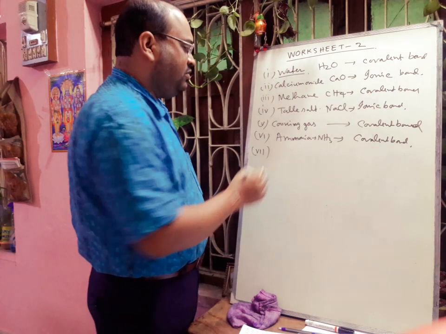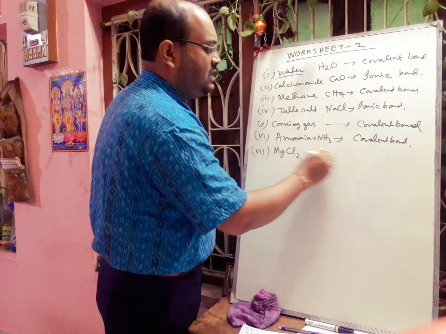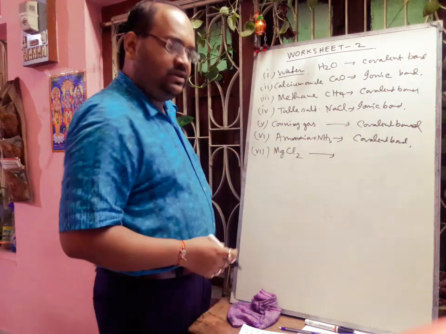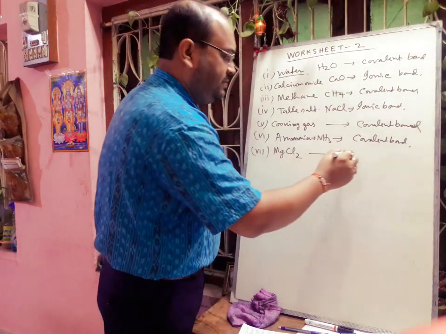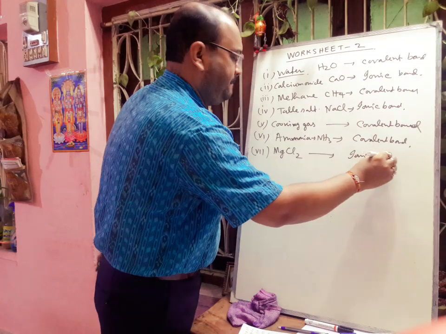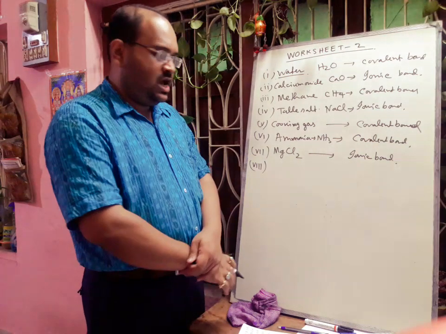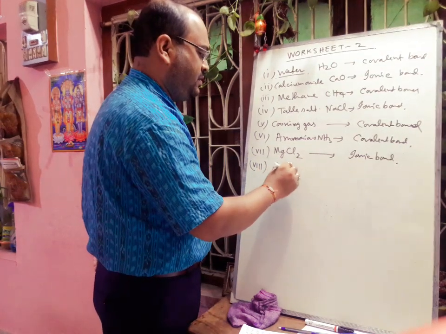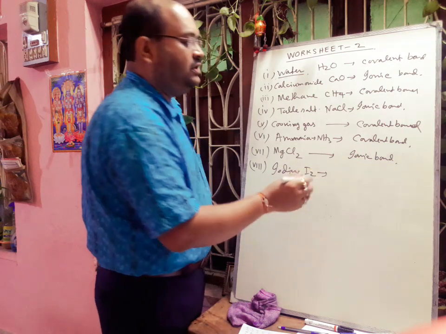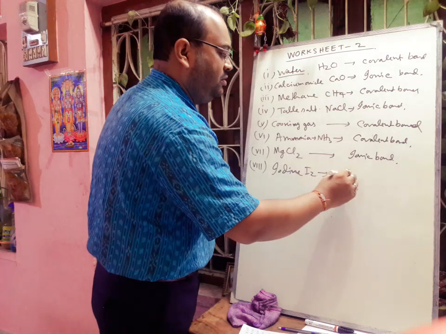Next is magnesium chloride. MgCl2 is the formula. So metal and non-metal is present and there will be transferring of electron. So definitely the type of bond will be ionic bond. And the last question was iodine. Iodine formula is I2. So I2 is formed by sharing of electron. So the type of bond will be covalent bond.